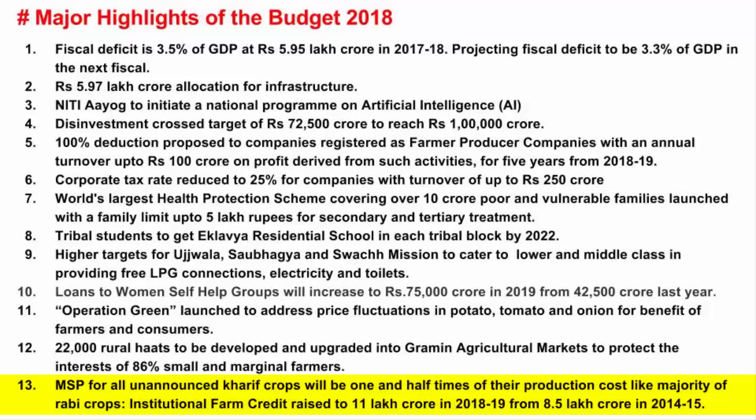Now, if you see it from a farmer's perspective, it's a good deal for him because he knows that whatever he produces, at least the government is going to buy a bulk portion of it. However, the government rates are always lower than the market rates. But then farmers also don't have the ability to directly go and sell in the market because it's a huge, lengthy, time-consuming process. So they rely on the government. But then there are some farmers who are not very happy with the government rates. And also sometimes the government officials reject the quality of farmers' produce based on a certain standard. So in that case, it's a loss to the farmer.